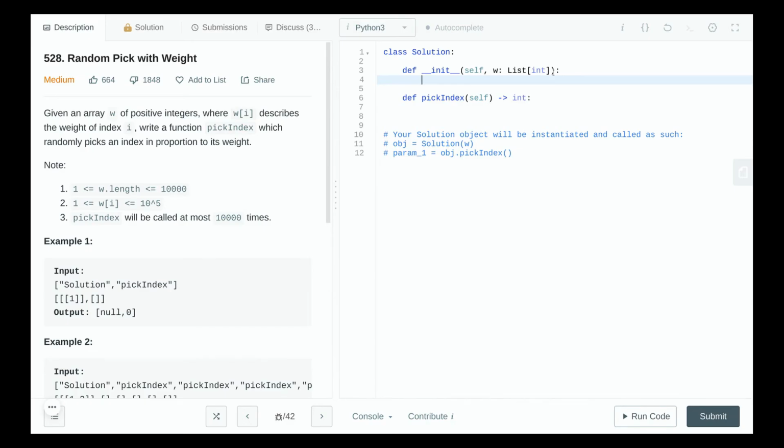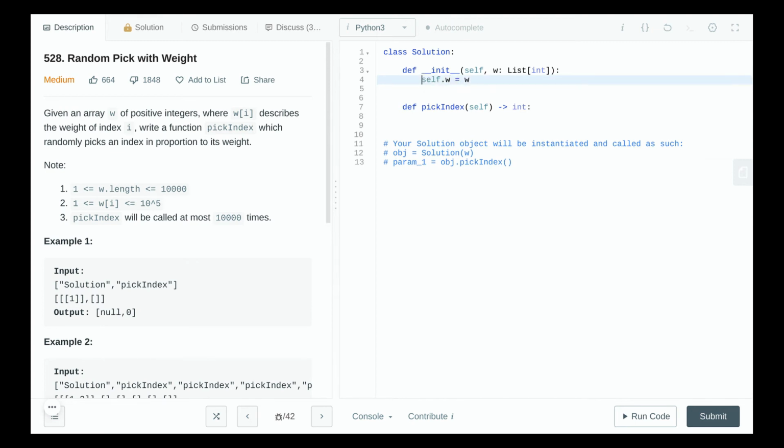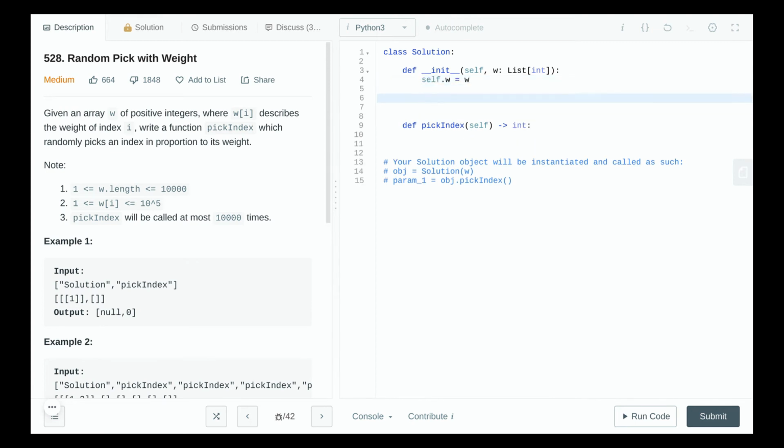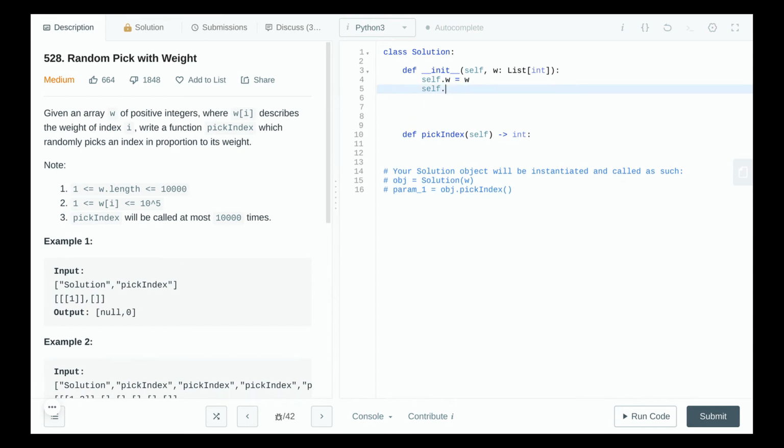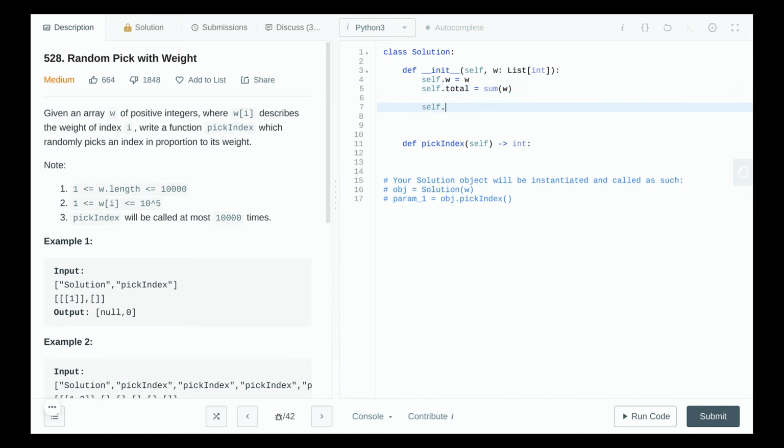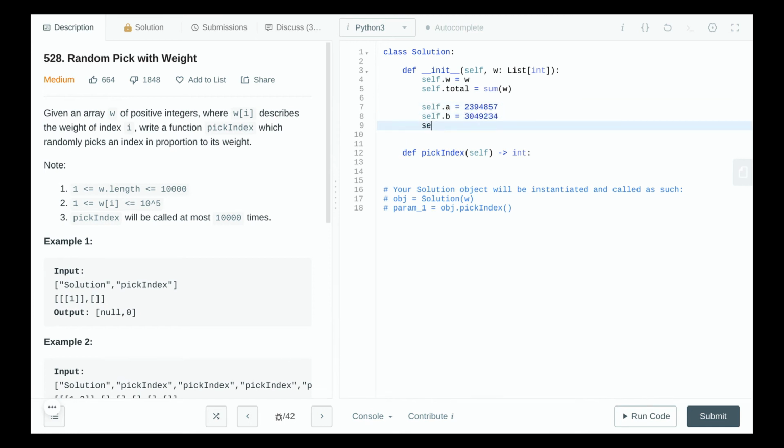Okay, so we have the constructor w. I'll take this w into a variable self.w, right? And I'll declare also the total because we need to use this total to declare our random function. Now I'll declare a with some constant, right? I'll declare b with any constant. So what is our constant? It can be anything. I just type anything here. This can be anything, should be a number, right? And I'll declare m to be a prime number.